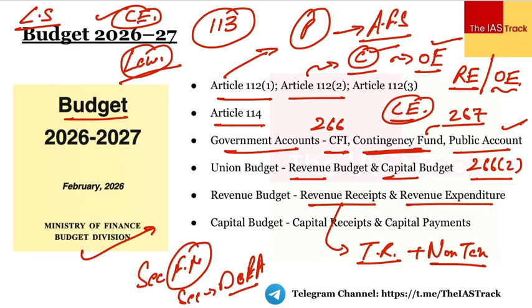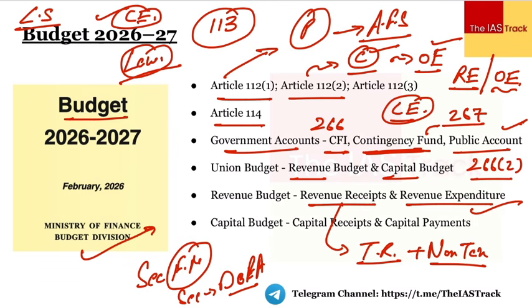Then we have the next thing, which is the revenue expenditure. Revenue expenditure primarily relates to the normal running of the government departments. For example, salaries, the interest payments the government has to make, and the subsidies the government bears the cost of. It comes through the revenue expenditure, and the grants given to the states and the UTs, right? So the grants given to the states and UTs, union territories, are a part of this revenue